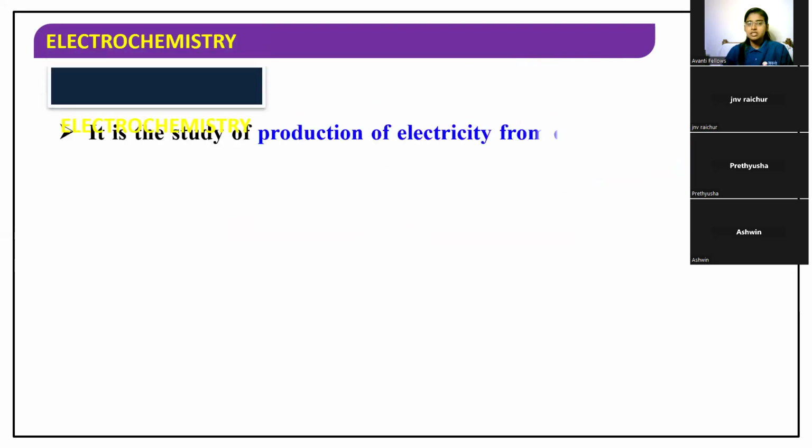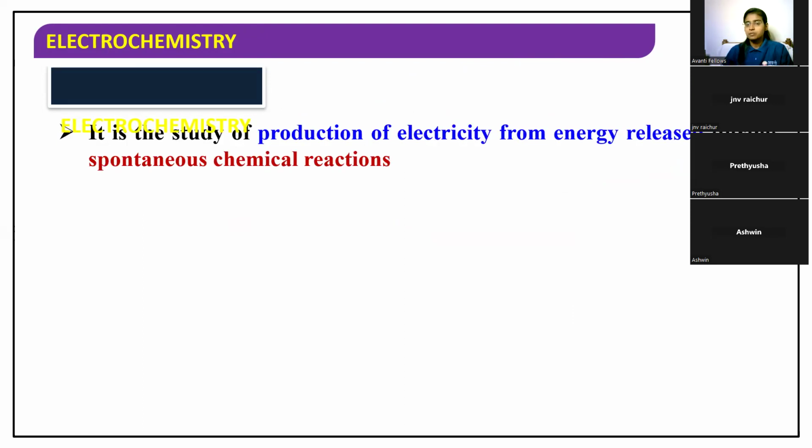So electrochemistry is the study of production of electricity from energy released during spontaneous chemical reactions. Spontaneous means continuous. When a chemical reaction is happening continuously, some amount of energy will be released, and that is producing the electricity. The study of this process is called electrochemistry.